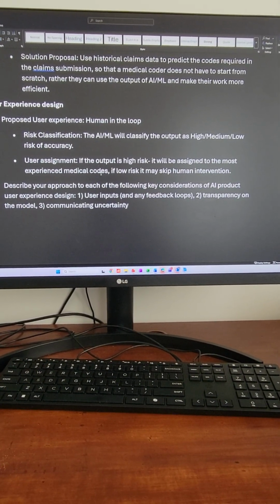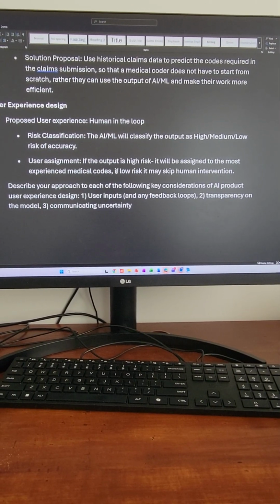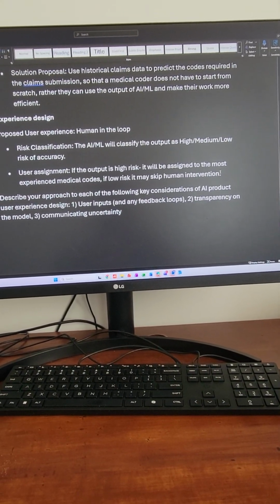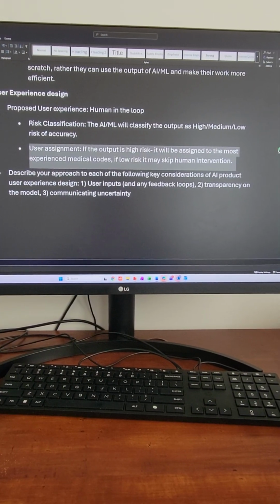However, if the risk is on the lower side, then the model can be trained to potentially submit the claim without any human intervention altogether. Describe your approach to each of the following key considerations.